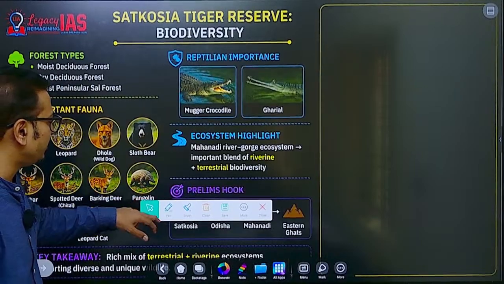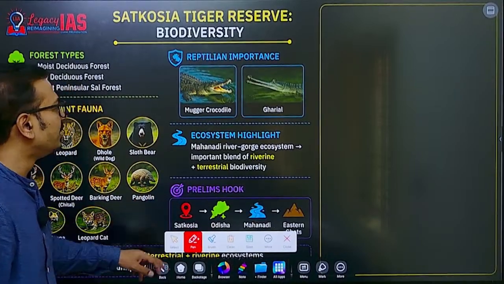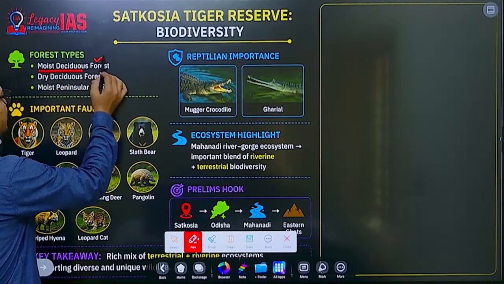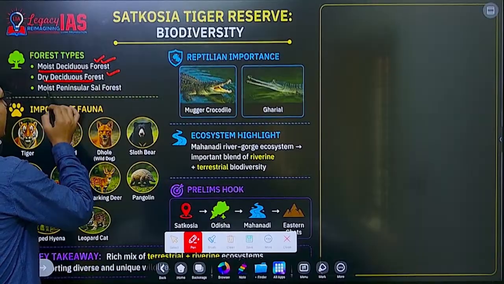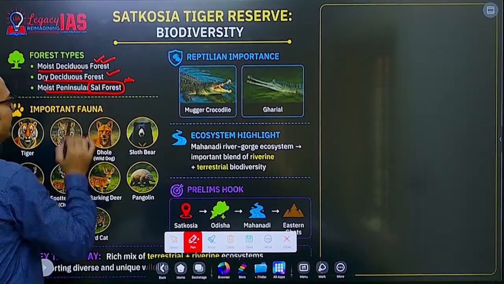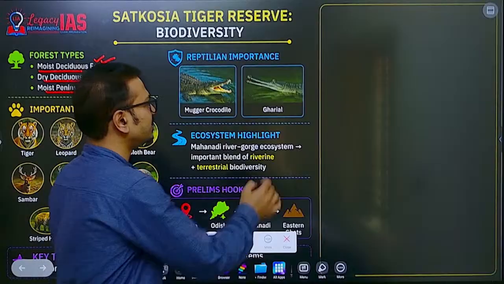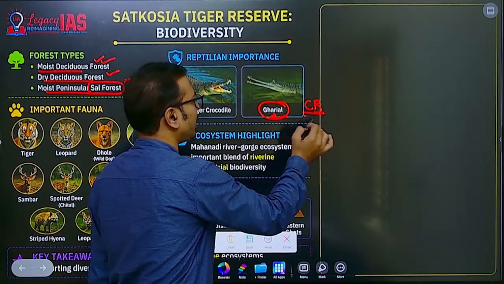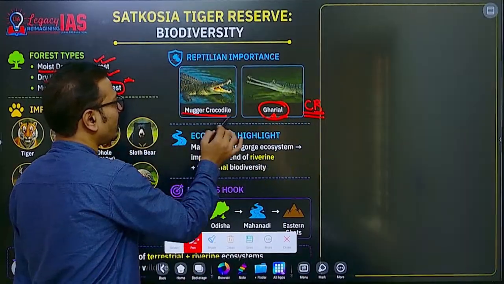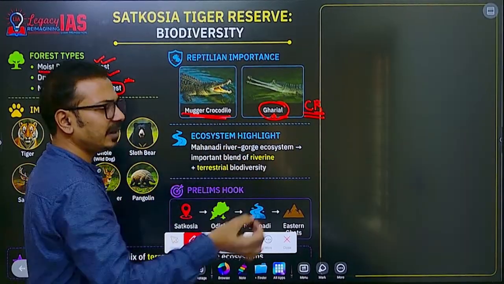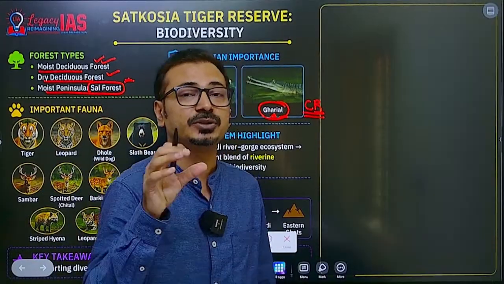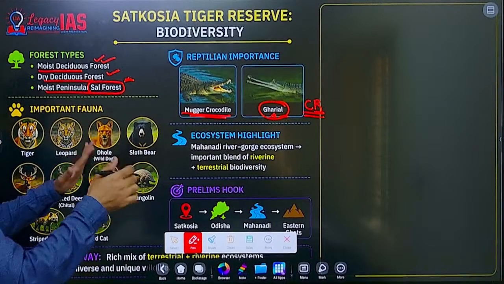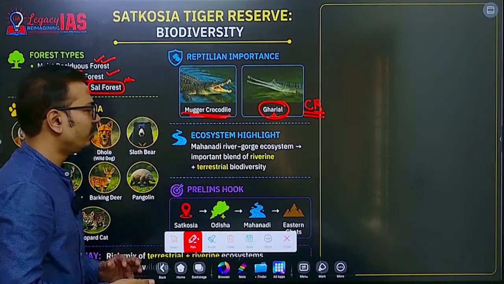Now the second important aspect you should remember is what kind of species or biodiversity is there. Forest types: moist deciduous forest, dry deciduous forest, and sal forest of peninsular India. The important species is the gharial, the freshwater crocodile, which is critically endangered in IUCN status, and the magar crocodile is also found. The gharial has been reintroduced in Satkosia Wildlife Sanctuary, that particular gorge area, and of course tiger is there, leopard and other wildlife is there.